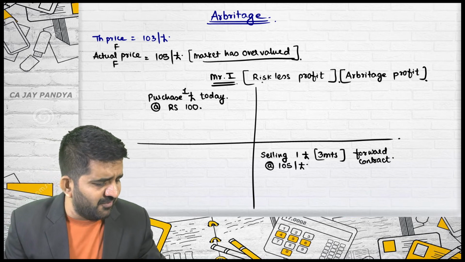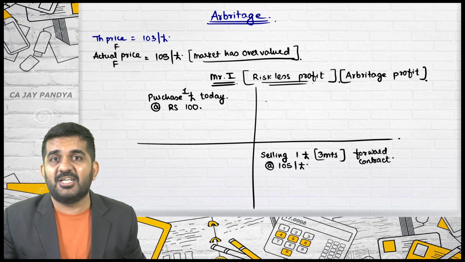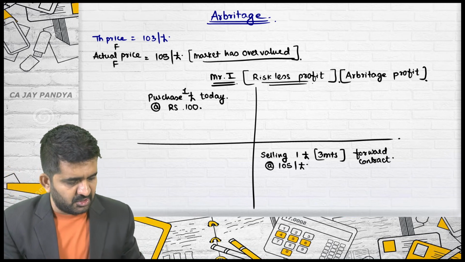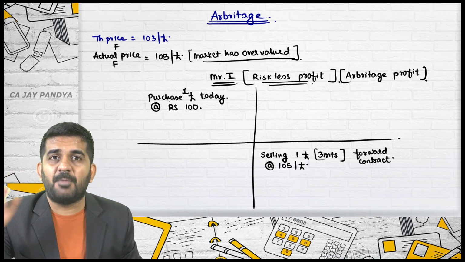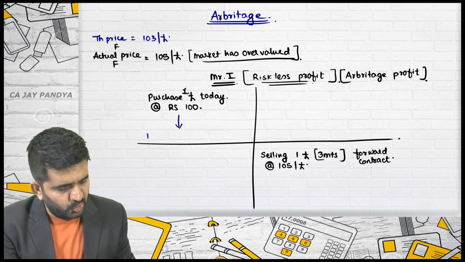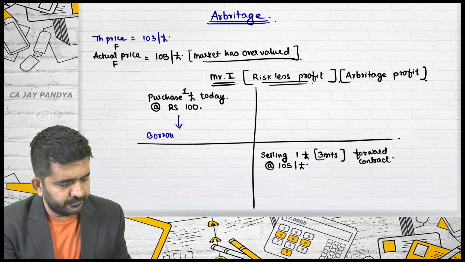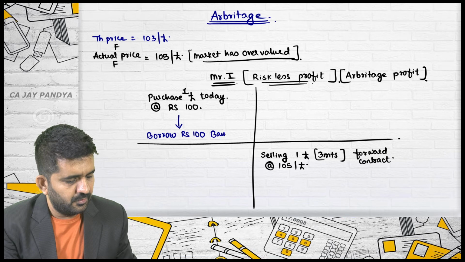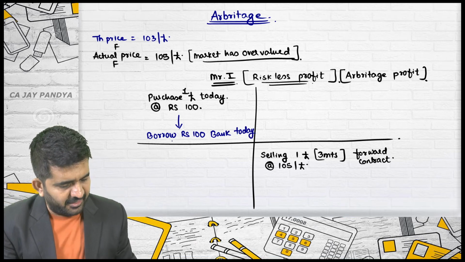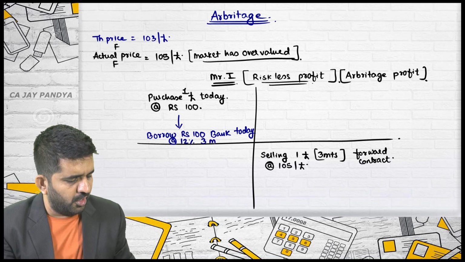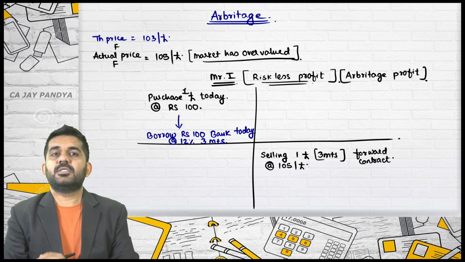Why? If you invest, then it is not riskless profit. Then it is a return on your investment. Without investing, you should be getting profit. But you cannot purchase £1 today without having this 100 rupees. See what you will do. You will borrow rupees 100 from the bank today. What is the market rate of interest? At the rate of 12%, but only for 3 months.